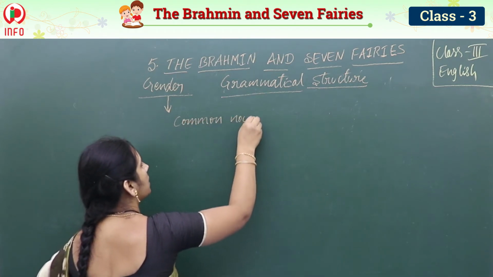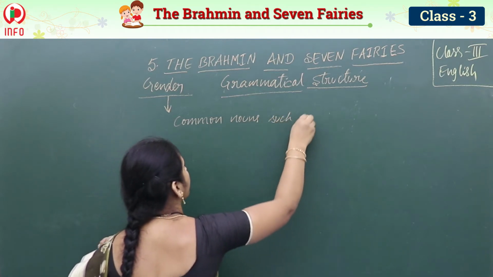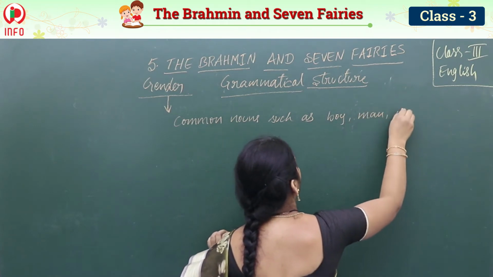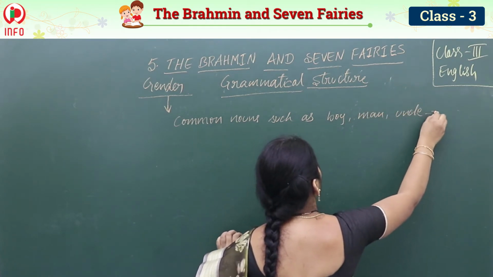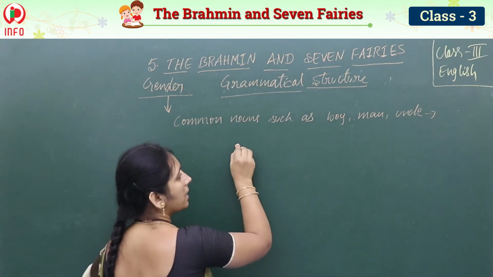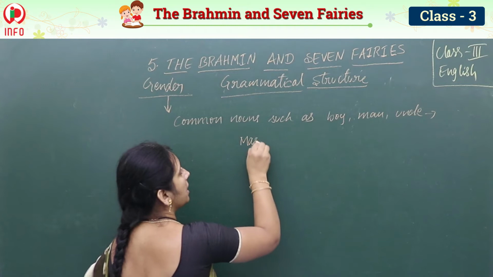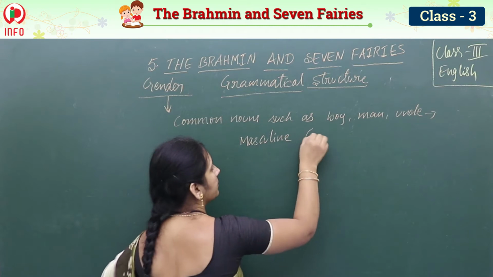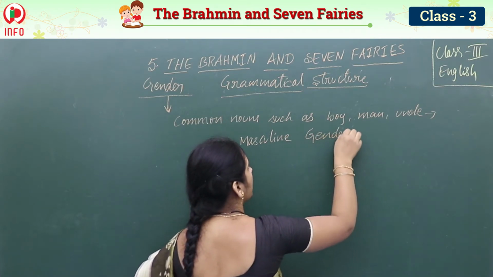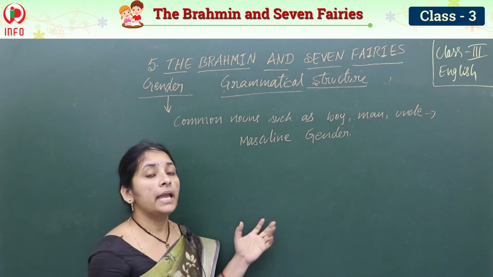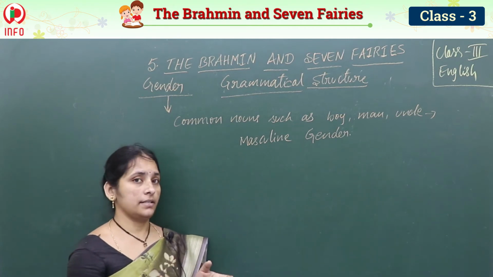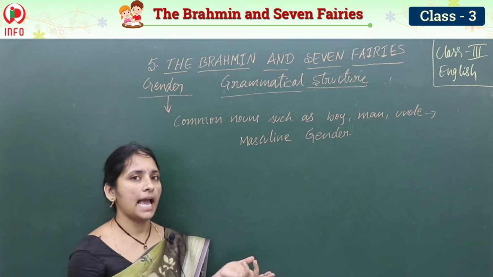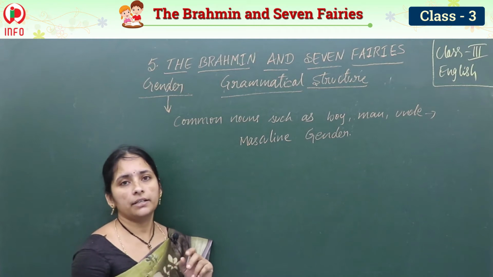common nouns such as boy, man, uncle, so all these are male. So these are called masculine gender. What do we call? Masculine gender. Who are the masculine gender? Male category we call it. Male persons, male animals, we call it masculine gender, male.